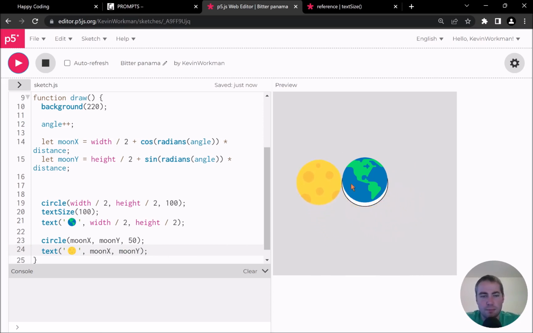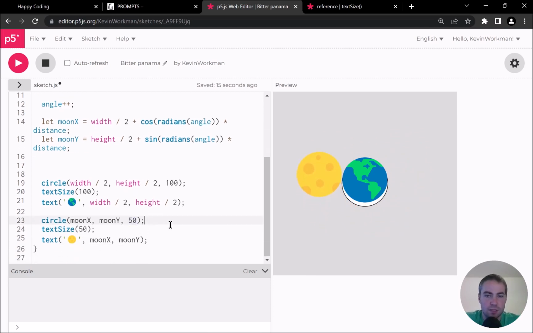And okay, my moon is really big, and that's because I didn't call text size before I called text again. So text size of, I don't know, what did I have it before? 75? I had it 50, right? So I'm just matching this number here, keeping it the same size for now. So I'm going to run this. And now, okay, cool. So the center is not exactly the same because of the way text is laid out. I think they draw their lines a little different.